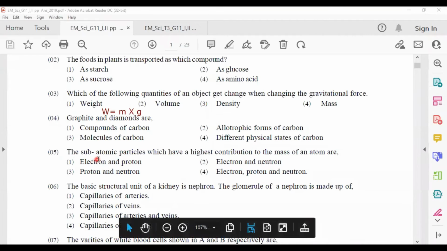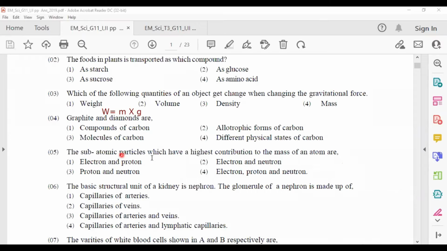The subatomic particles which have the highest contribution to the mass of an atom are protons and neutrons, because electrons are very light subatomic particles. Protons and neutrons have equal masses, so these two contribute to the mass of an atom.